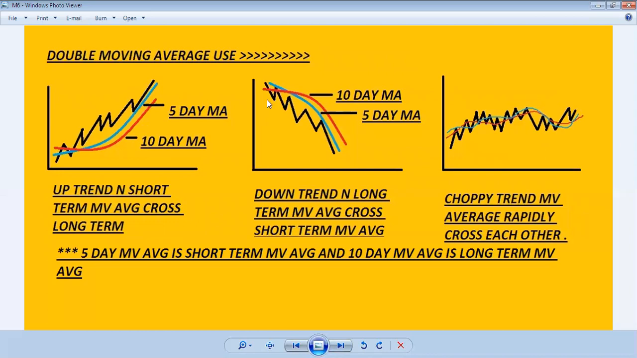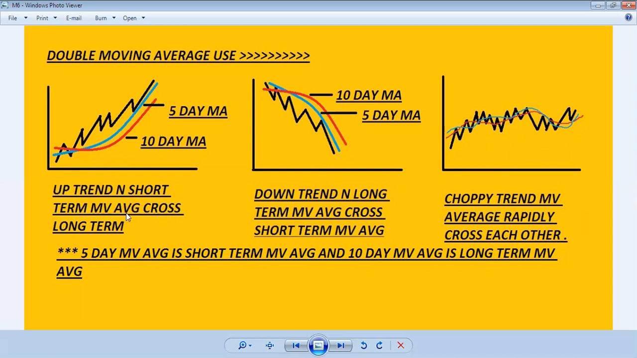And this is the double moving average use. How we can use this double moving average. This is the 5-day moving average, the blue line, and the red line is the 10-day moving average, and the black is the price chart. In the uptrend, the price is above the moving average, and you will see the short-term moving average greater than the 10-day long-term moving average. The shorter term moving average is always higher than the long-term moving average in the uptrend.